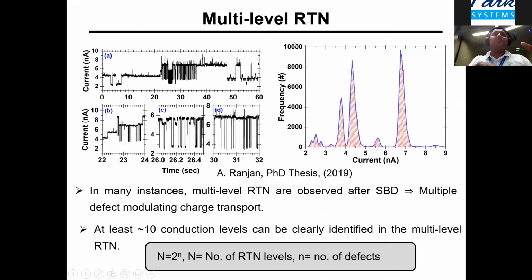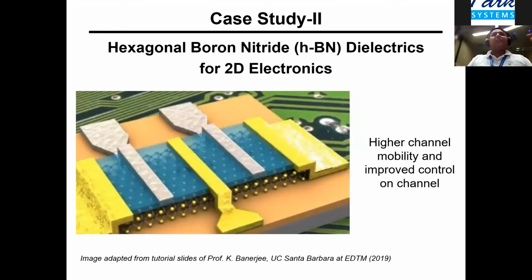Again, one can also observe multi-level RTN. We observe this multi-level RTN after some soft breakdown, because soft breakdown creates many defects, and one can go and look at these multiple defects. We find that even in this particular case, we have up to 10 conduction levels. So if we go back to the simple understanding of the RTN, this at least tells us that we have more than 3 defects present at that conduction percolation path, which is modulating the overall charge transport. So this was one of the case studies we did for defect spectroscopy.